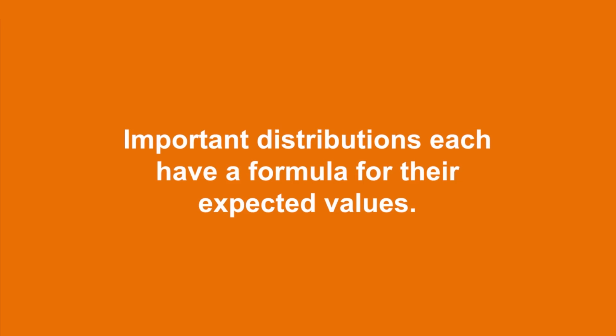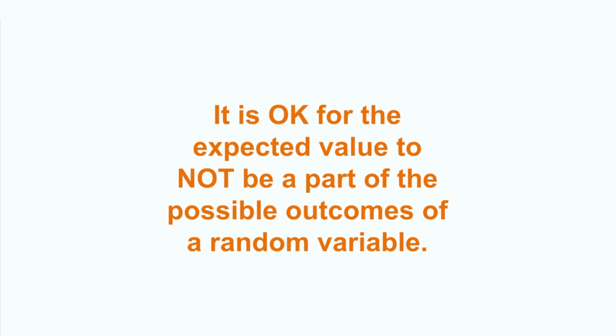While we did not address them here, all important statistical distributions have formulas for their expected values. These formulae are among the most important characteristics of a distribution and are very useful for more involved analyses. Finally, before we go, just one more reminder that it is okay for the value of the expected value to not be part of the possible outcomes of the distribution. This is particularly common with discrete variables like the lottery, which we outlined in our example problem. The expected value is just an average, which you can think about as the average over many trials. It does not have to be, and very rarely is, a number that comes up when performing an individual draw.